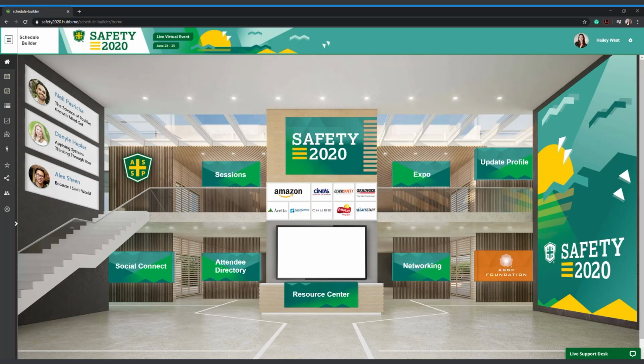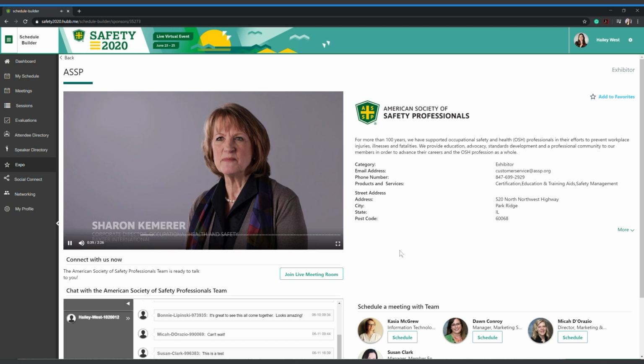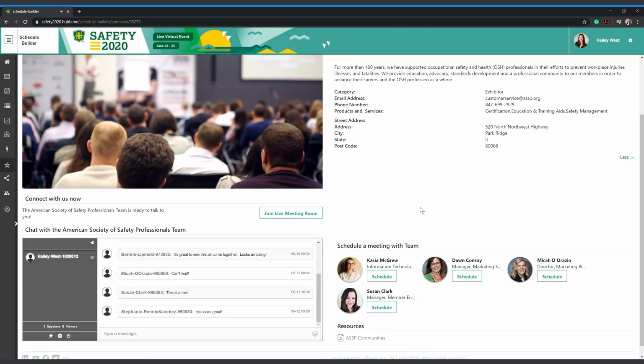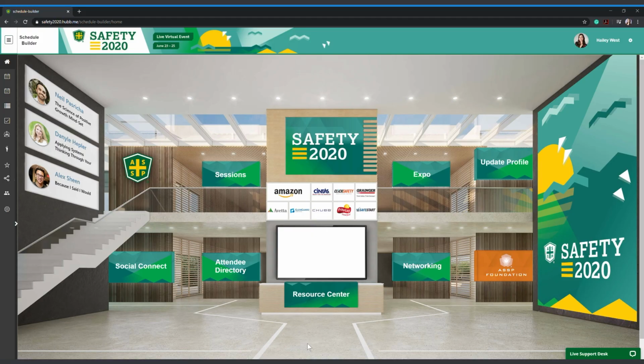This is the dashboard. Think of it like the lobby of your virtual conference, where you can choose where you'd like to visit throughout the conference. Visit the Resource Center for any assistance you might need. Here, you can get your questions answered about Safety 2020 or ASSP. You can request to be emailed information, schedule a meeting, or use the live chat.